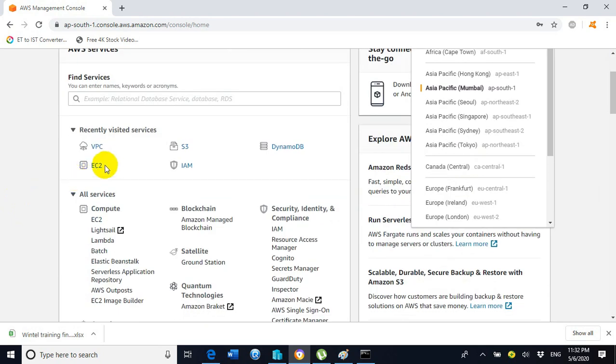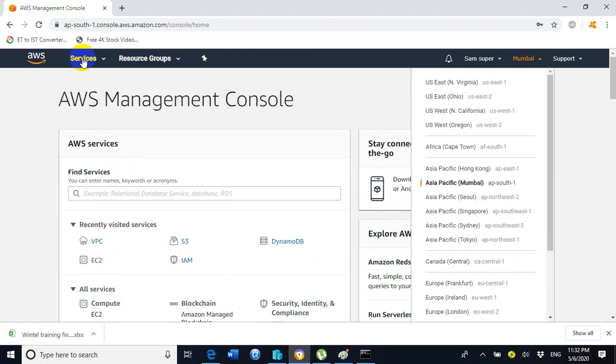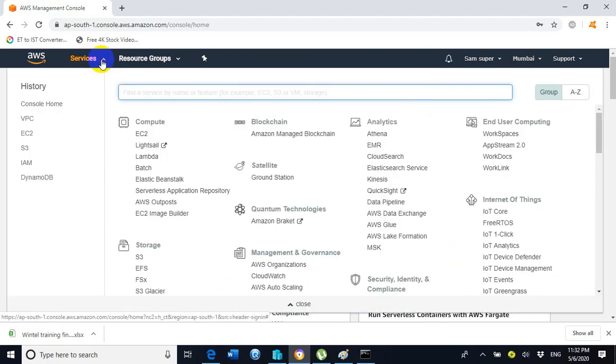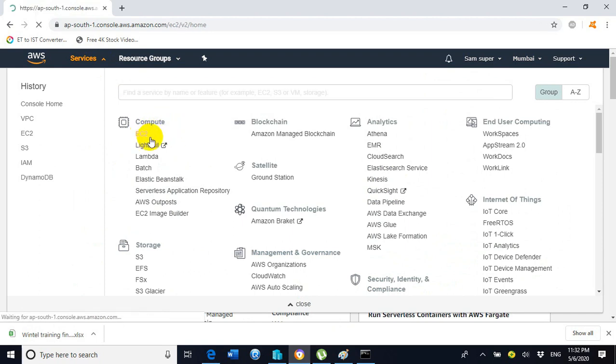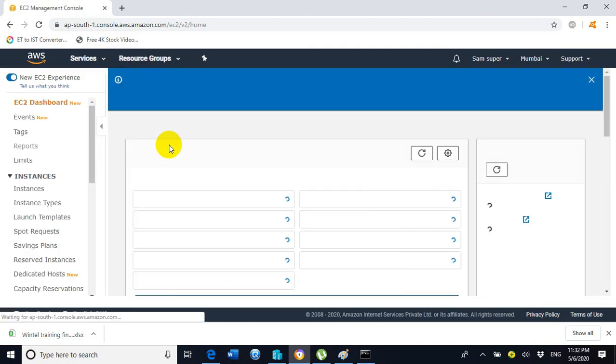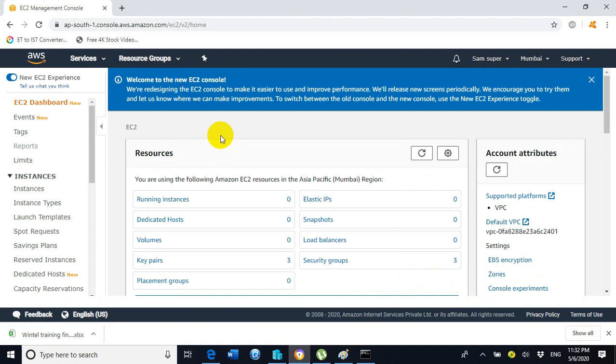Now we need to click on Services on the top. Within the Compute heading we need to click on EC2. EC2 in the Microsoft Azure cloud is called a virtual machine. In the AWS Amazon cloud we call it EC2 instances.